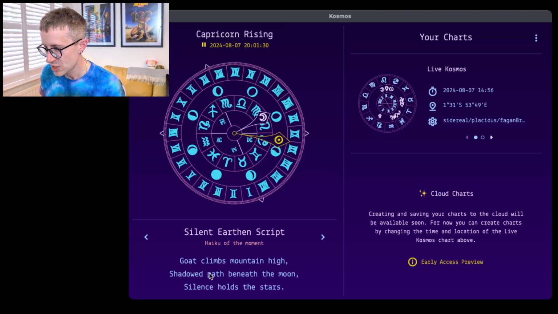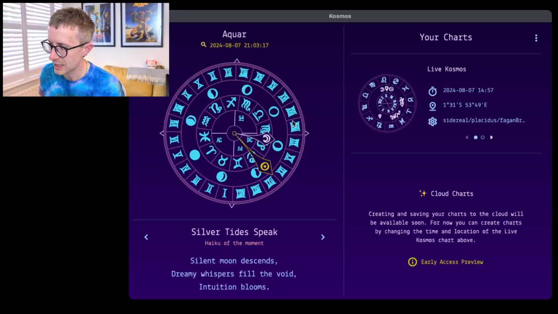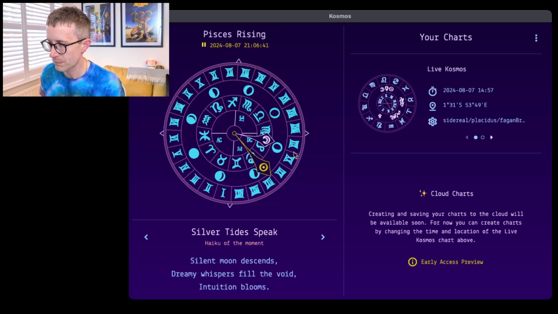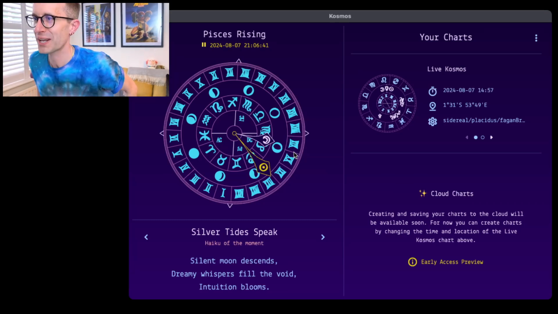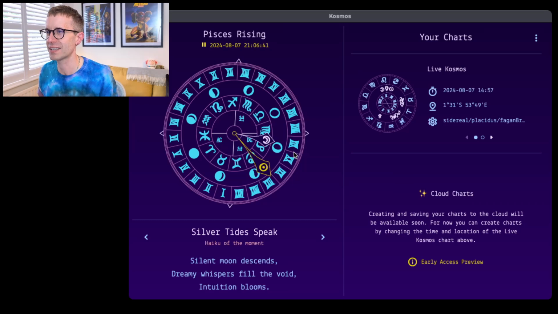Shadow path beneath the moon. So again, it's taken lots of different pieces of information and created haikus that are inspired by that, which I just absolutely love. And the fact that they're augmented by so many different factors, including